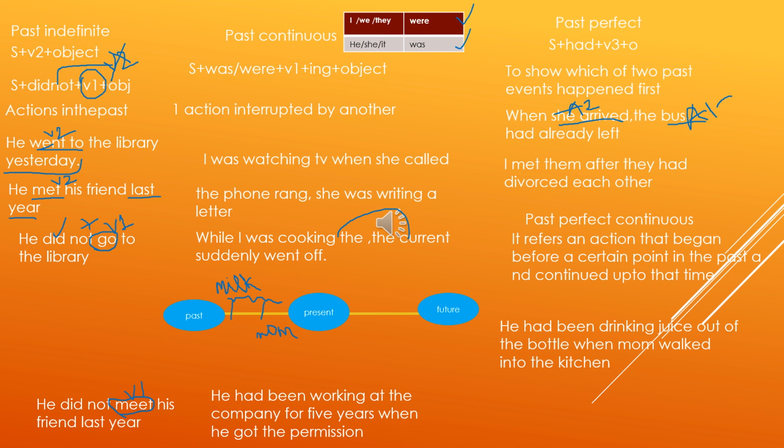In the next picture, what I want you to notice is that you can see two watches. The first watch shows that it's 10 o'clock. Another one shows that it's 10:15. There is a girl in the picture and she is writing. So we can visualize here that she started writing an application at 10 o'clock and now it's 10:15 and she's not finished with her work. She's still continuing with her work.